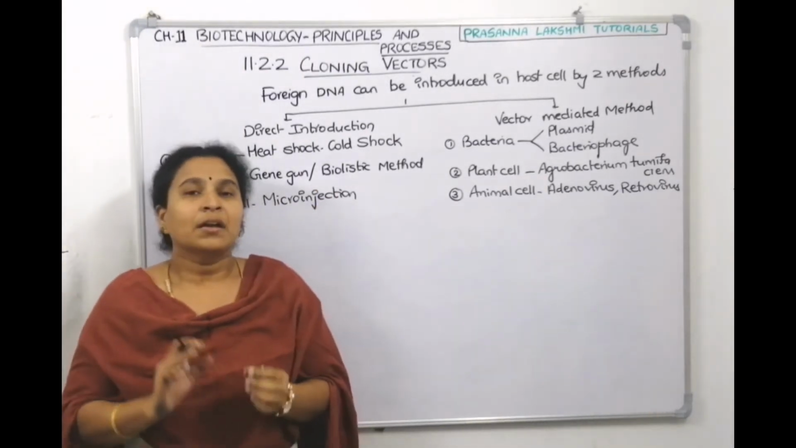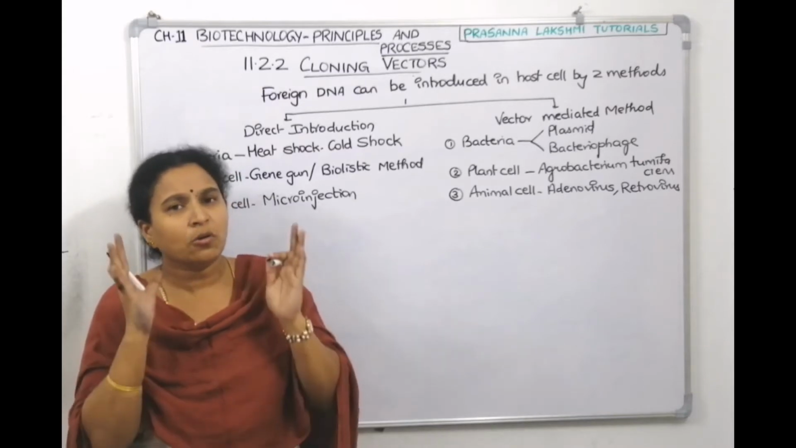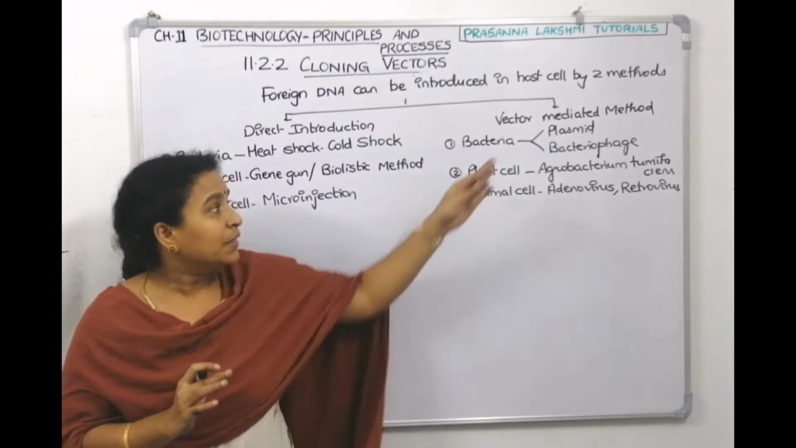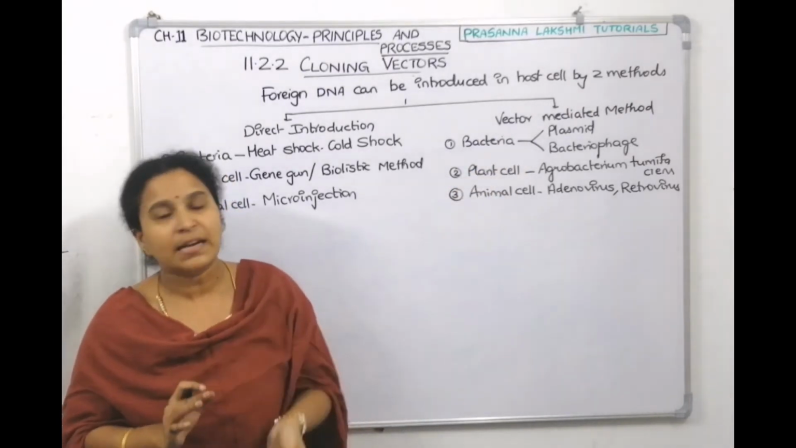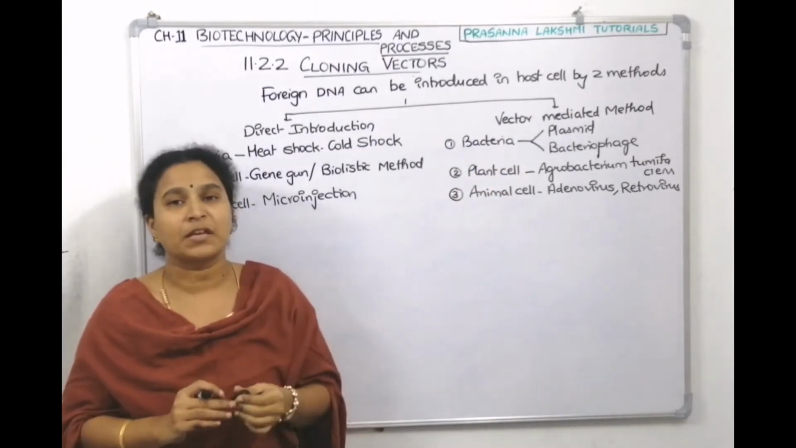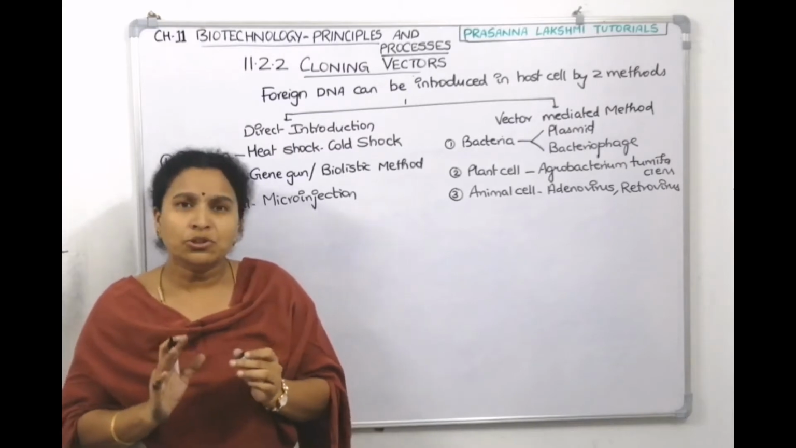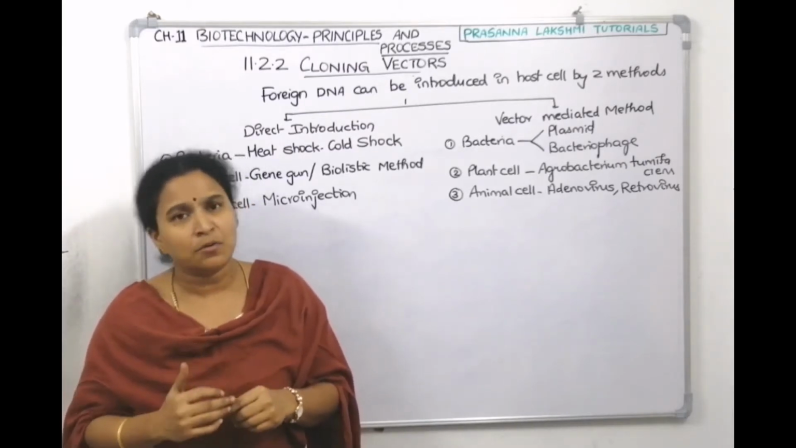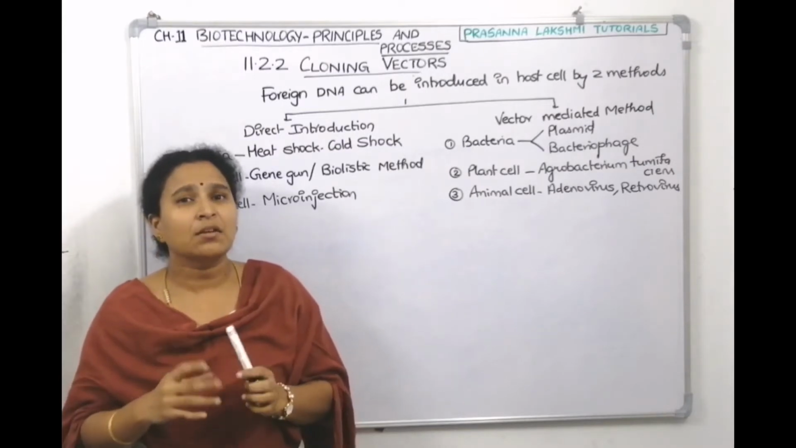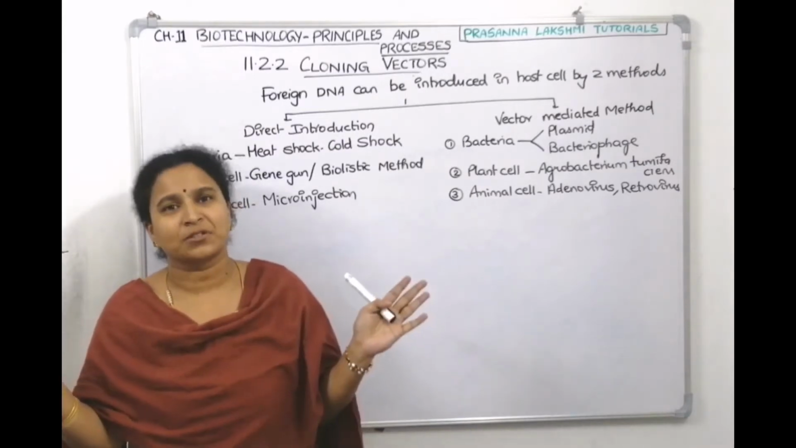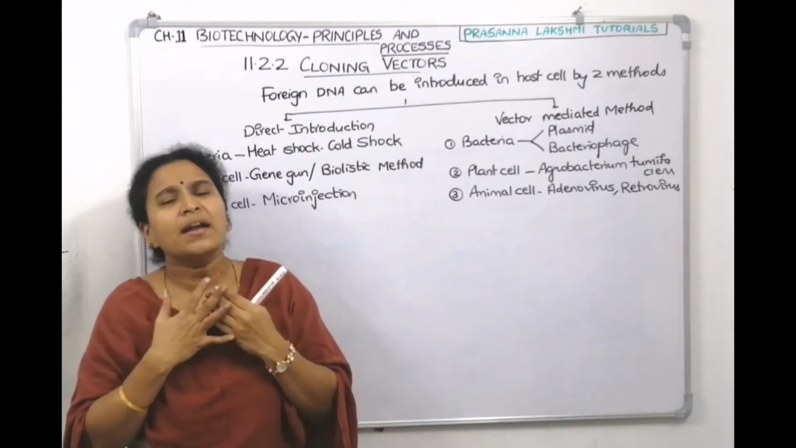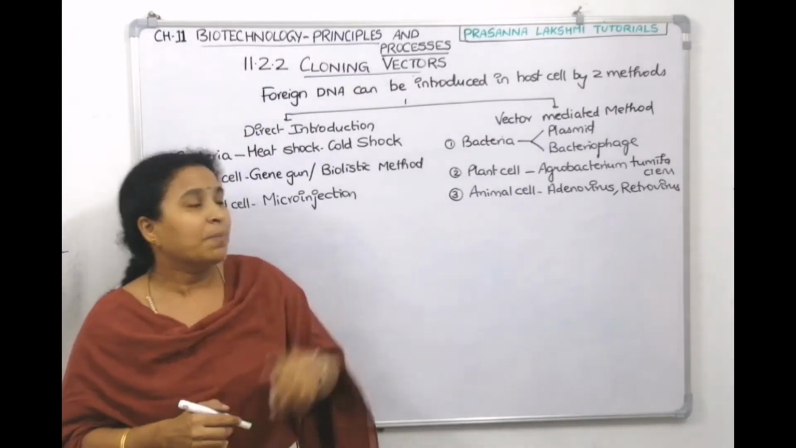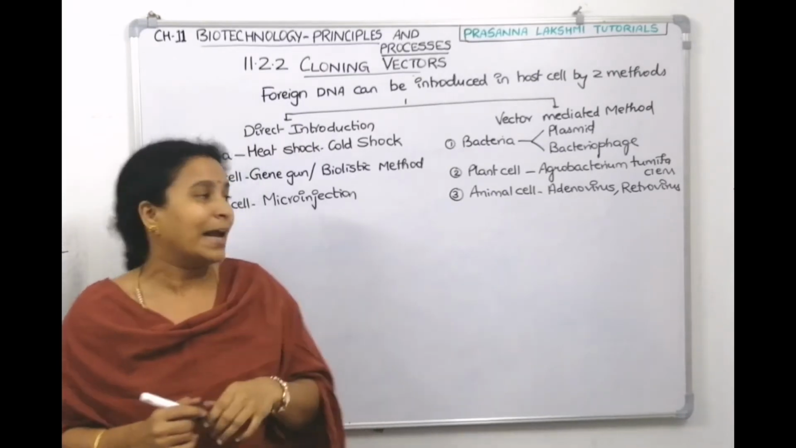Understood? Now let us talk about only bacteria first. For bacteria, these are the main things they mention in NCERT: plasmids and bacteriophages. But usually Cohen and Boyer also did it in E. coli only, right? They used bacteria only as a host. Bacteria has a wide range of options for vectors, but NCERT talks about only two vectors, plasmids and bacteriophages. We will see that also.